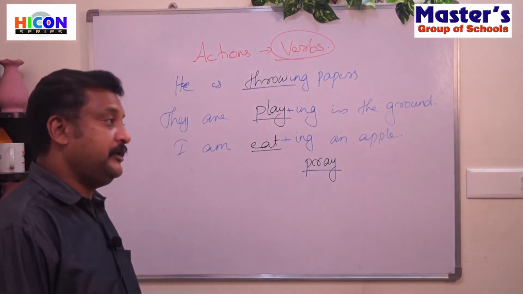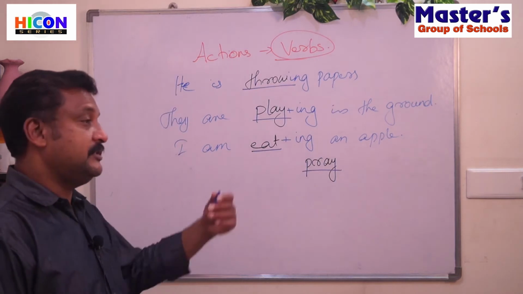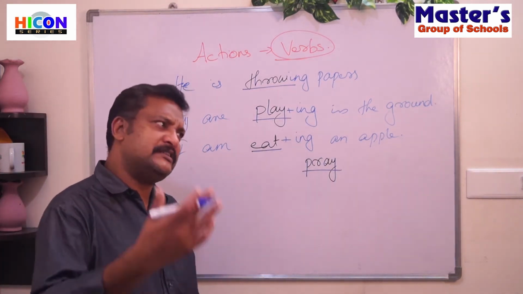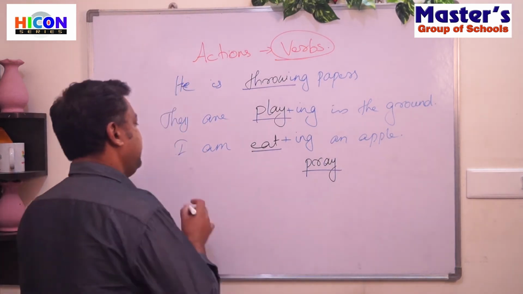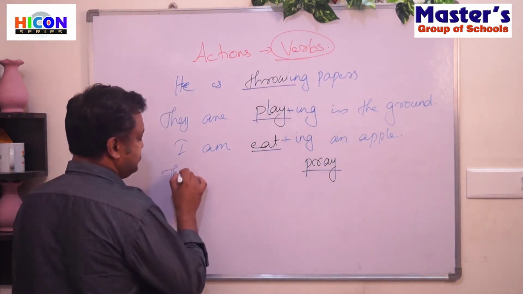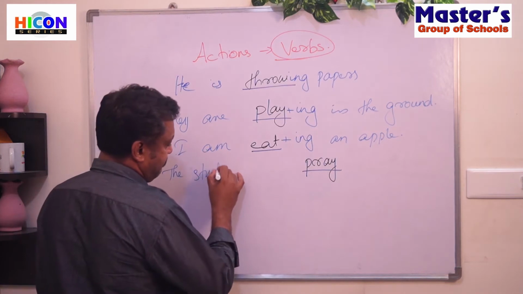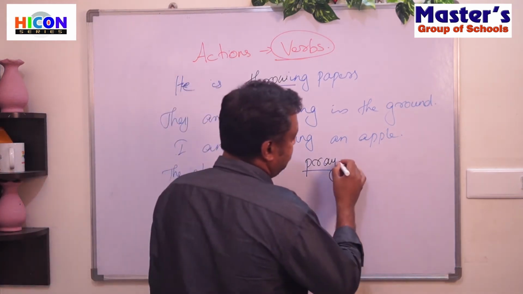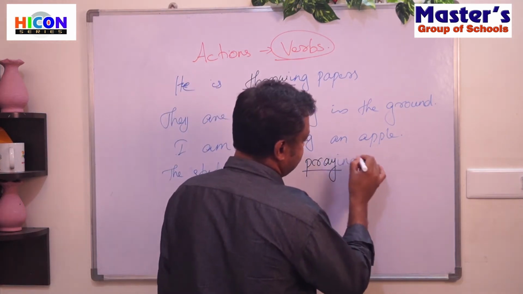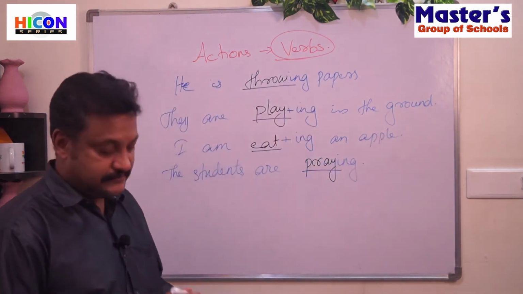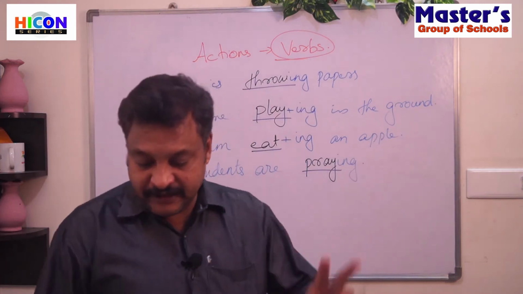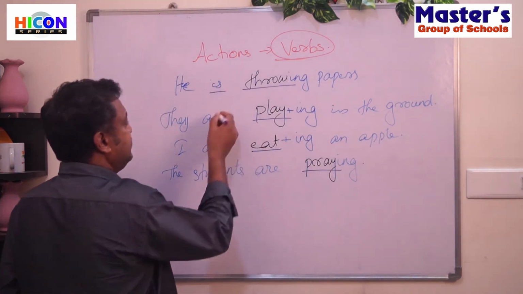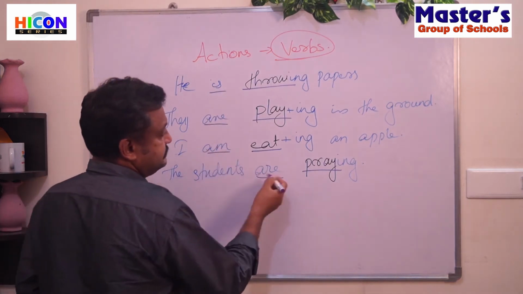Okay, the morning you came to the school, the assembly was happening, you had your cousin or brother along with you, they asked what is happening there. What do we say? The students are praying, isn't it? So we did two basic changes here. One is we added some words here.